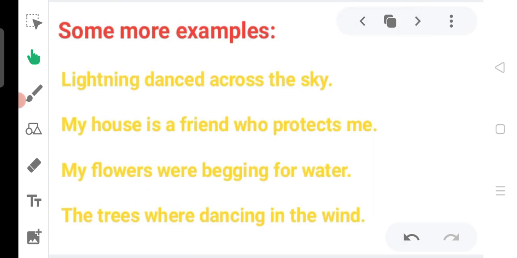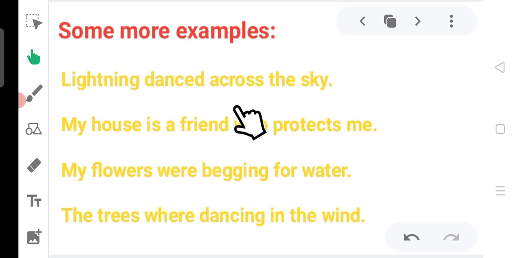Next, lightning danced across the sky. Actually, the lightning is very much busy. I mean, it is very active, that it always moves here and there. So that is compared to the dance of the lightning. Actually, dancing is a human quality, but it is given to the lightning. So whenever you see a human quality given to another object or animal, it is personification.